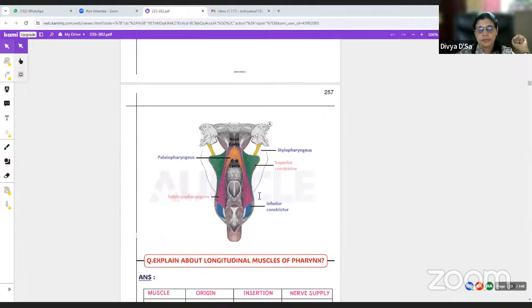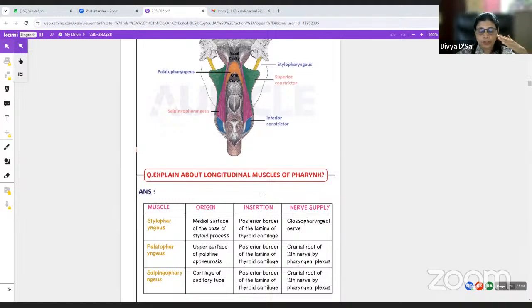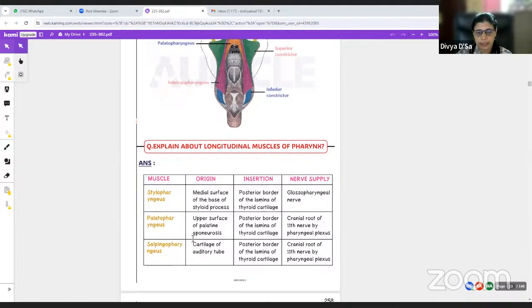Okay. So then the longitudinal muscles. So the longitudinal muscles of the pharynx. We have three, the stylopharyngeus, the palatopharyngeus, and the salpingopharyngeus muscle. So the stylopharyngeus muscle, as the name says, comes from the styloid process. So from the medial surface of the styloid process, it has the origin, and it gets inserted into the posterior border of the lamina of the thyroid cartilage.